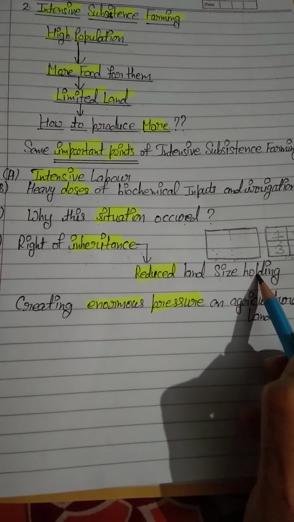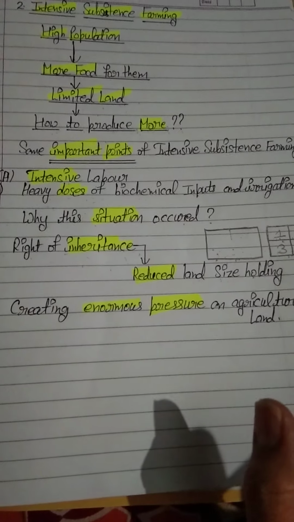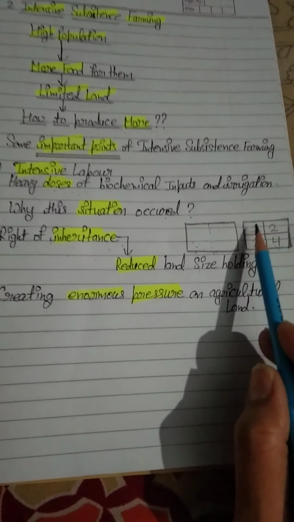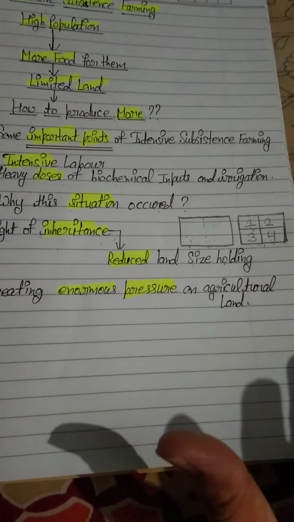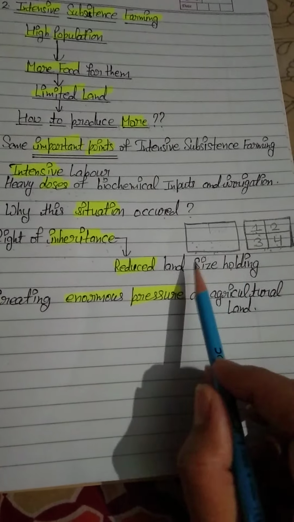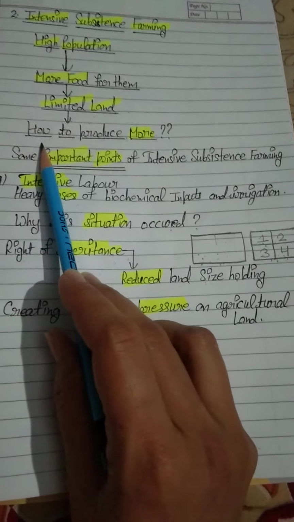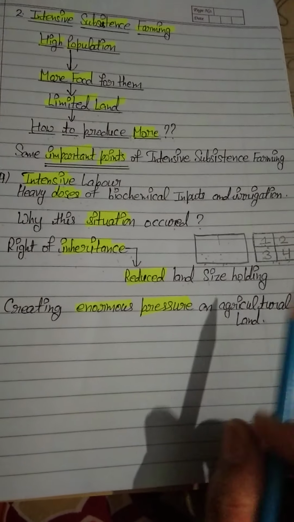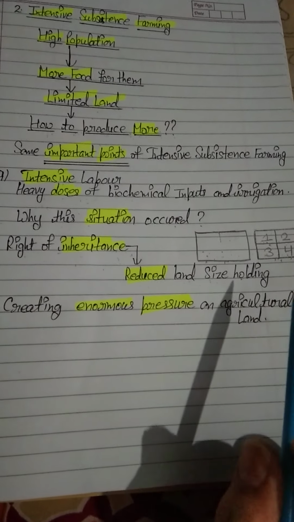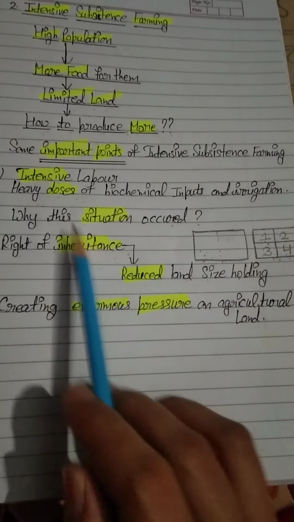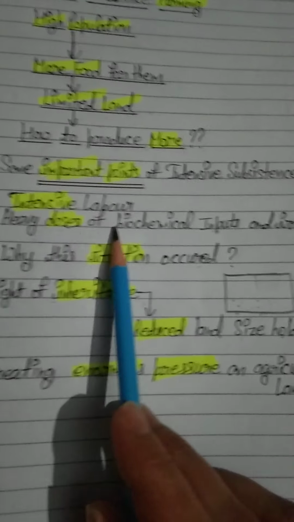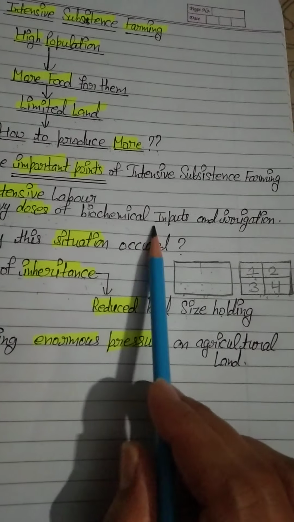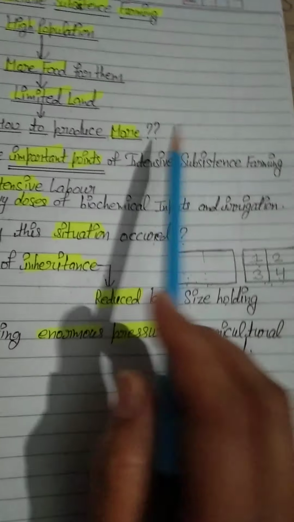Students, now I think the point is clear to you that this is the main problem of the farmer, that he has a very small size of land. After all, he has to produce more. How to produce more? So what is a farmer doing to produce more in this type of agriculture? A farmer is using heavy doses of biochemical inputs and irrigation to fulfill the purpose of producing more.